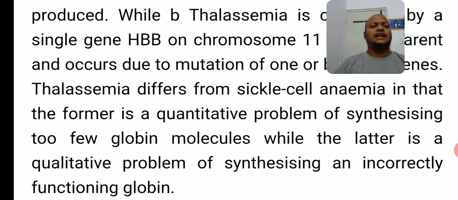Thalassemia is a quantitative problem, and sickle cell anemia is a qualitative problem, so the shape of the RBC is changed. Both are related to the blood only, both are related to hemoglobin only, and both are autosomal recessive type of disorders, right? Hope all of you understood up to this.